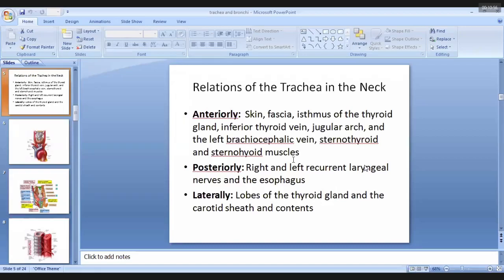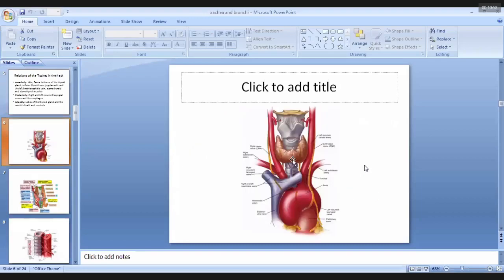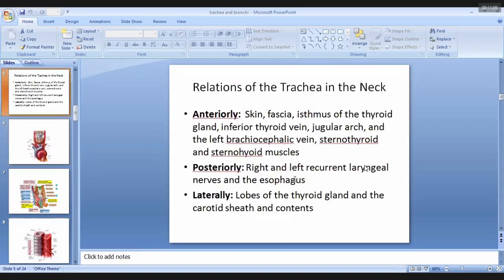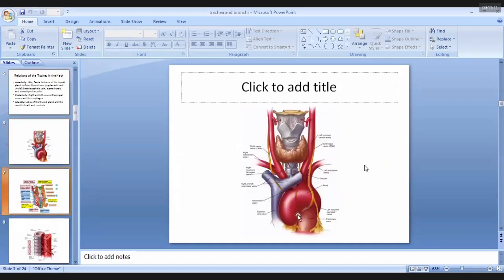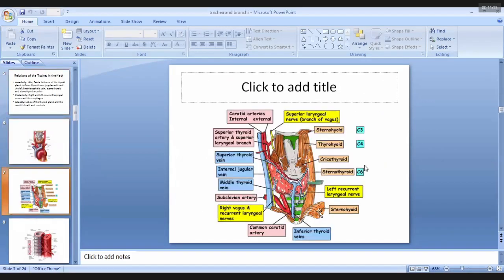Another structure in the anterior relation is the left brachiocephalic vein. You can also see in this figure, this is the left brachiocephalic vein that lies in front of the trachea. And there are two muscles, the sternohyoid and sternothyroid muscles. These are the muscles of the neck region.